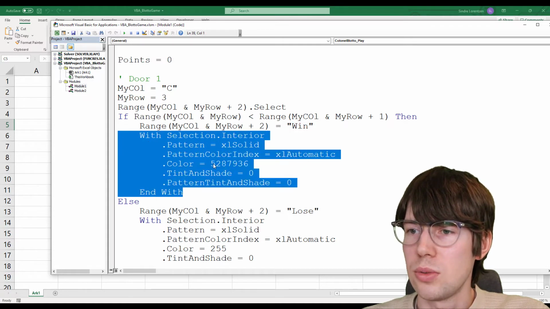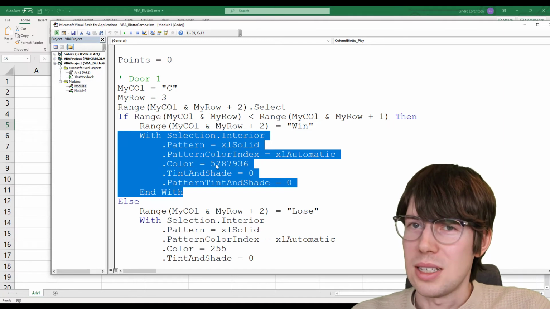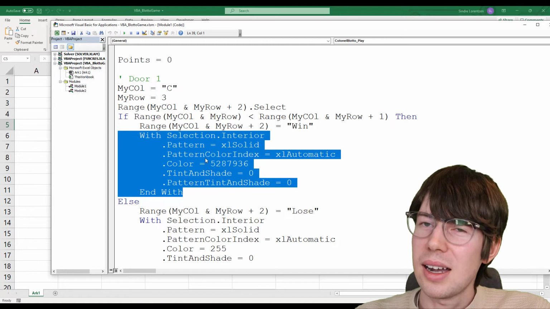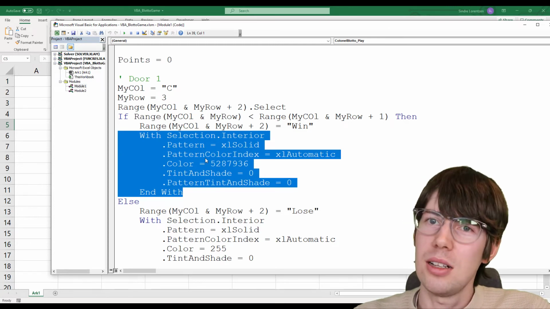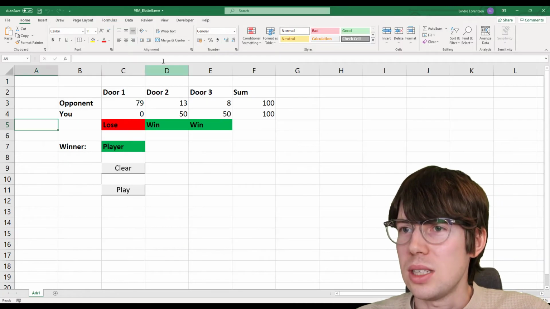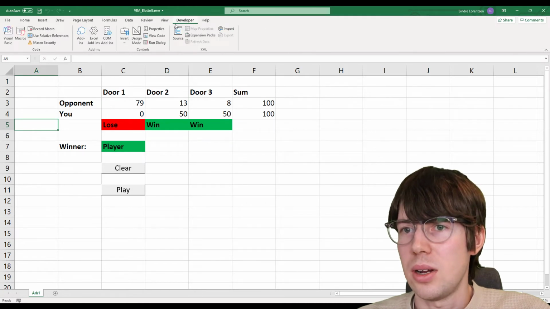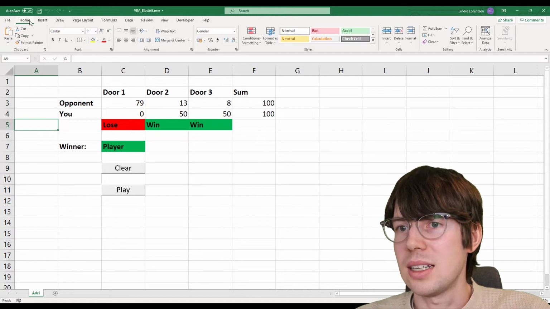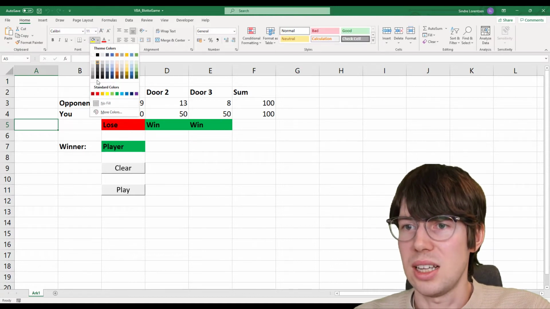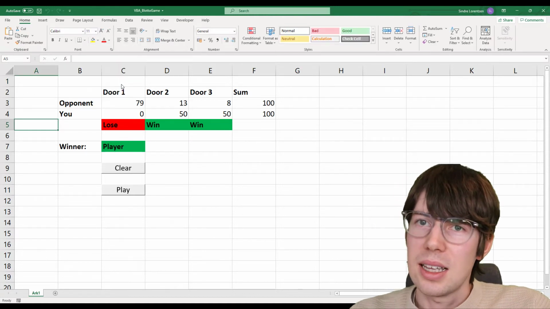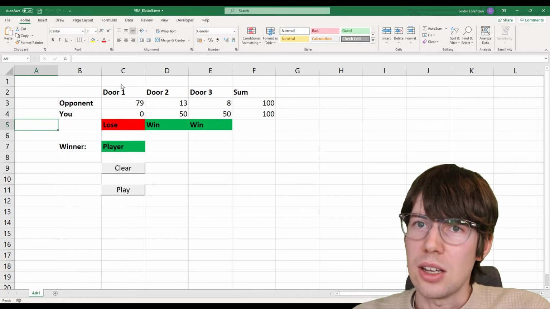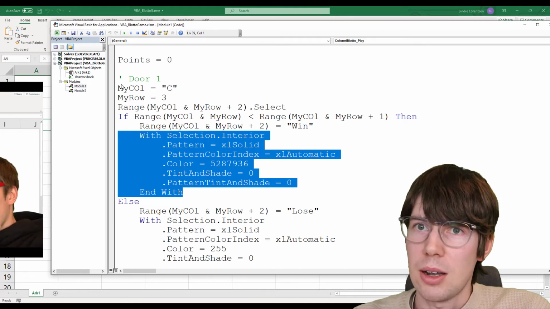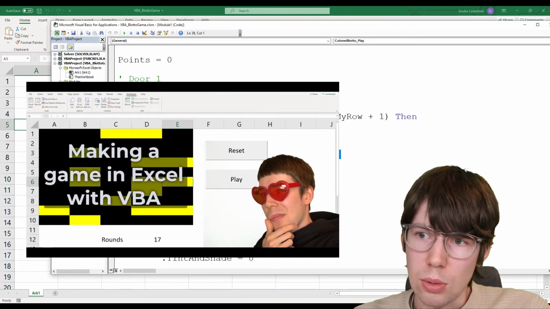So this code right here will color the cell green. And for this snippet of code here, I really don't know how to write this myself from scratch. So the way I'm doing it is to go to the Developer tab and click Record Macro. Then I just color one cell green, for instance, or red, and Excel generates the VBA code that colors a cell green or red. So that's how you can do that. I have another video explaining how that works, which you can look at.